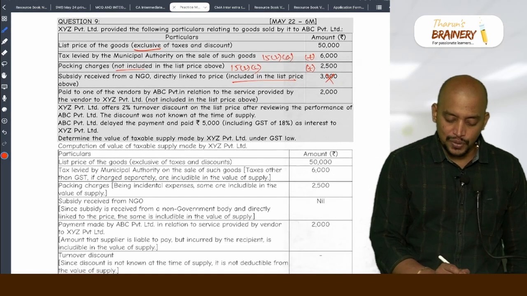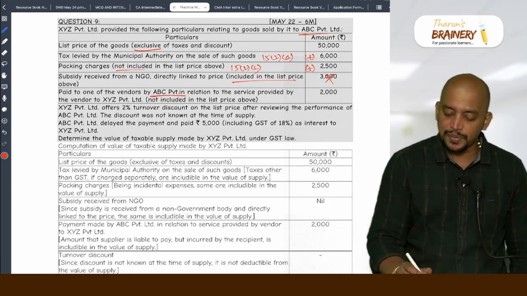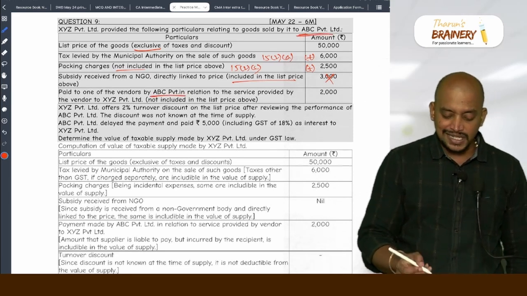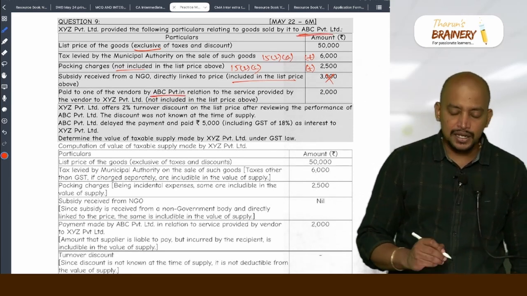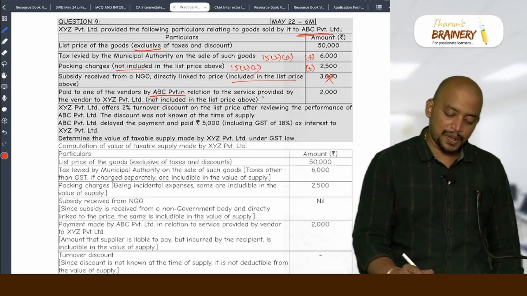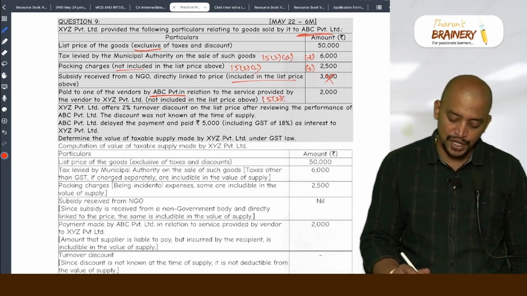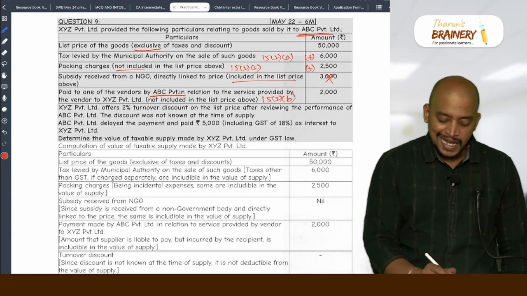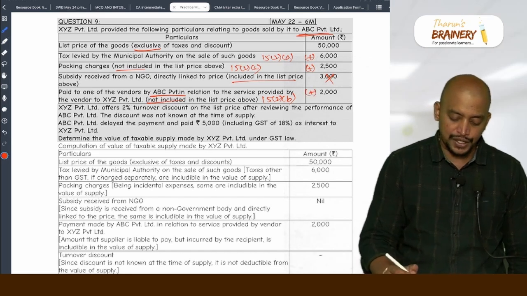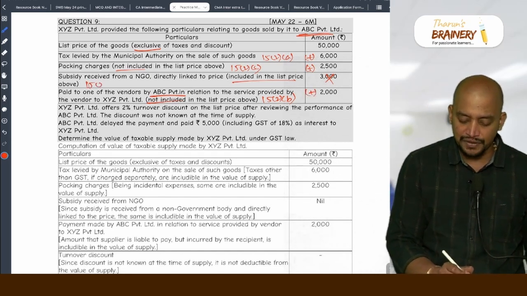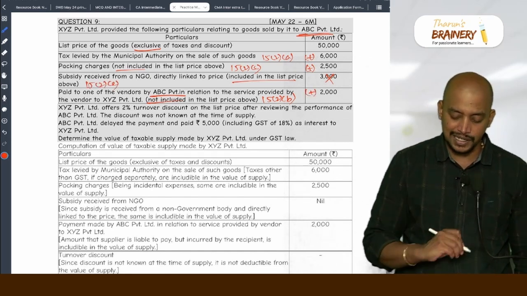XYZ, paid to one of its vendors by ABC, that is, the recipient has made the payment, which is actually payable by the supplier. So any amount that the supplier is liable to pay but which is paid by the recipient should be included in value as per 15.2b. In the given price it is not included, we need to add. For this subsidy you need to give reference of 15.2e.